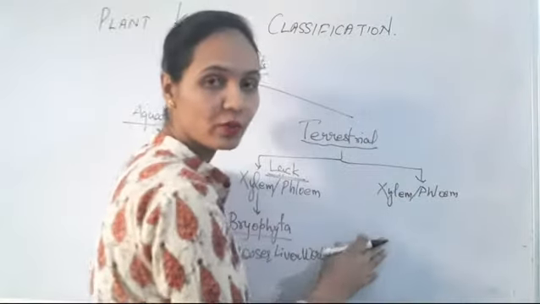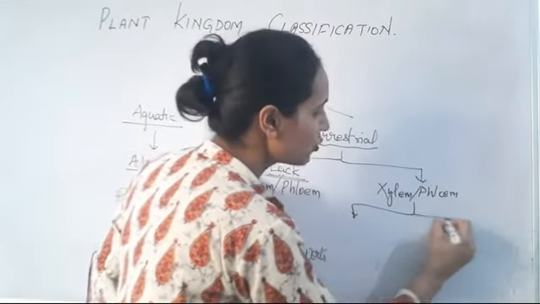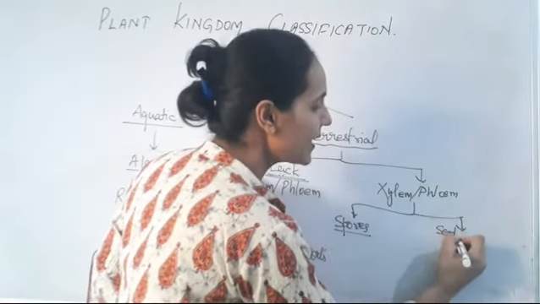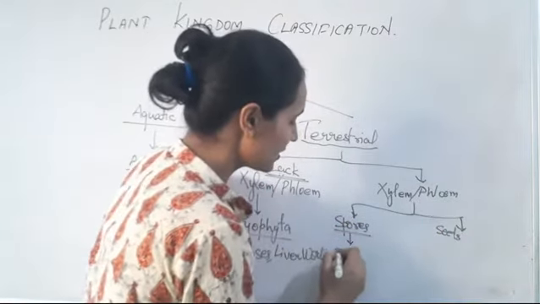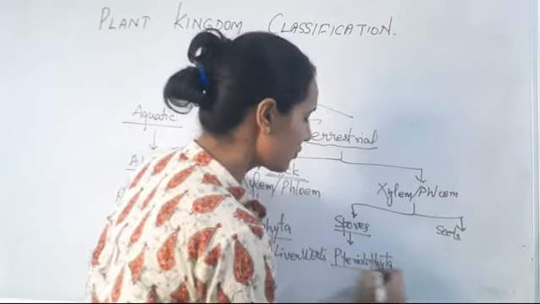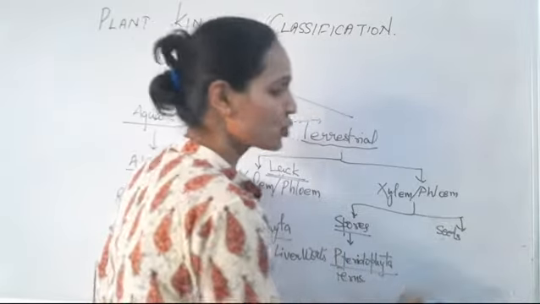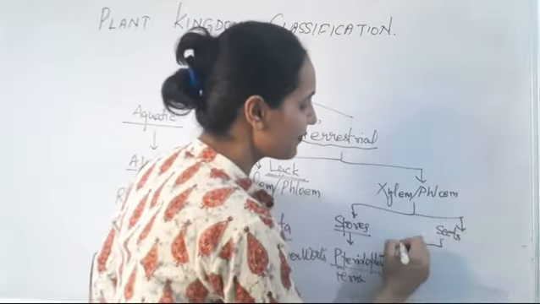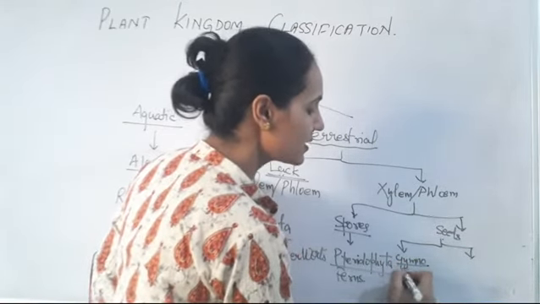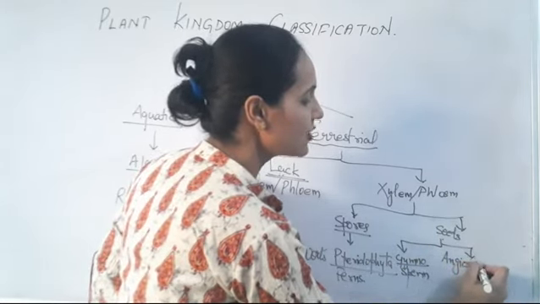Next, those plants which have vascular tissue, xylem and phloem, are further divided into two categories: those who reproduce by spores and those who reproduce by seeds. Spores, that is Pteridophyta. In this we will discuss the ferns. And those who reproduce by seeds are further classified into two: one is gymnosperm and the other is angiosperm.